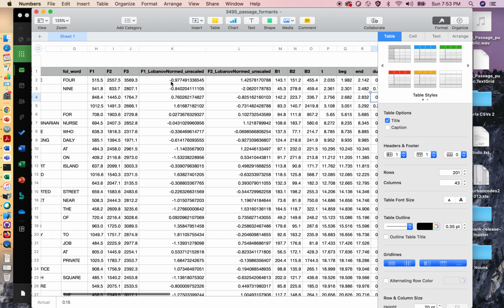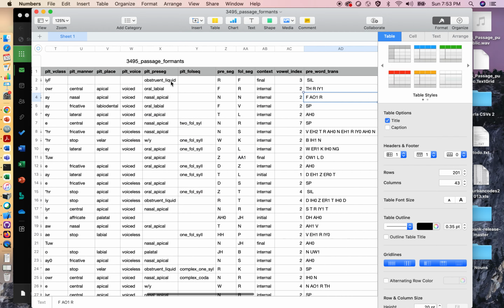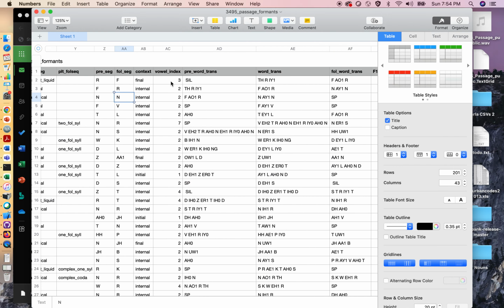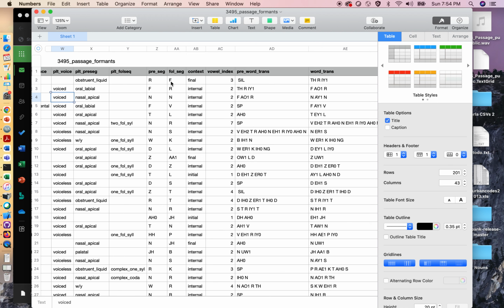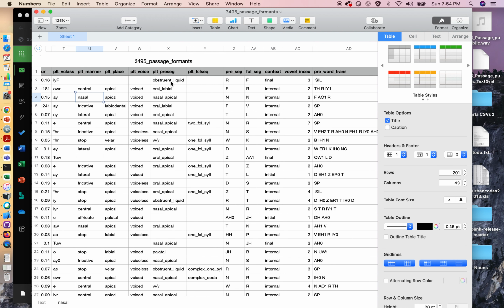So in 3, there's no consonant that comes after the E because the consonant is the final consonant. But for 9, it actually tells us that the manner of articulation of the following sound is nasal. So in 9, the N is a nasal, which means the air comes out your nose, right? It's also apical because it's produced on the alveolar ridge.